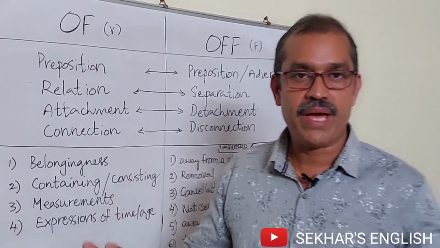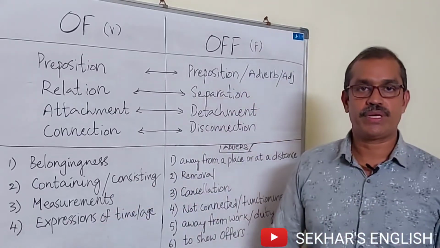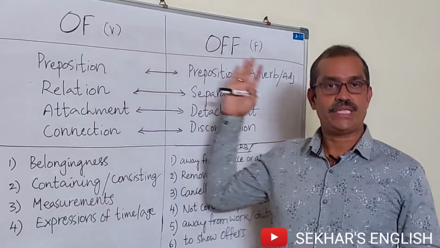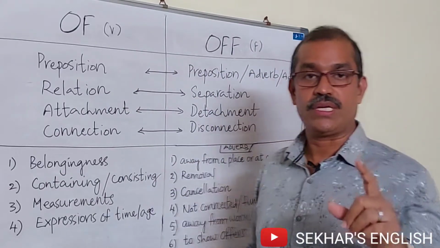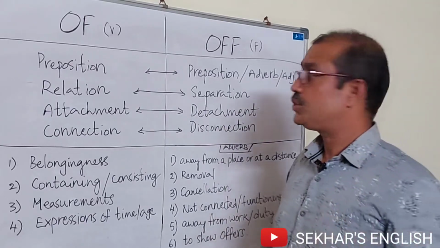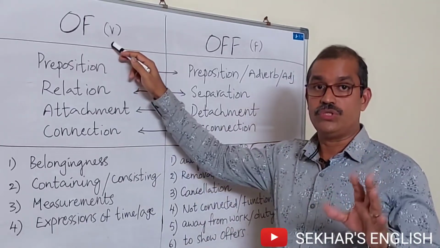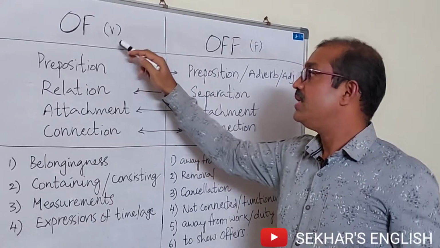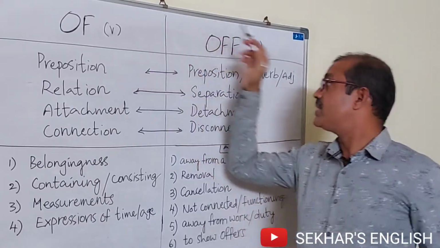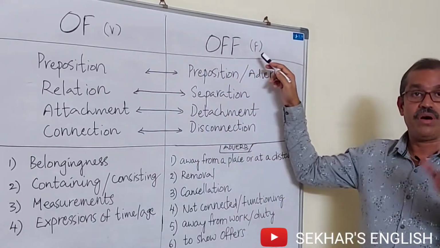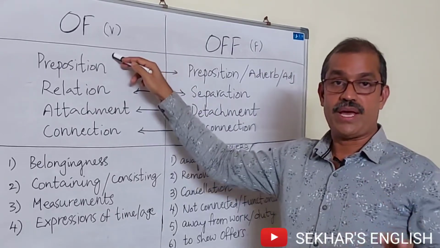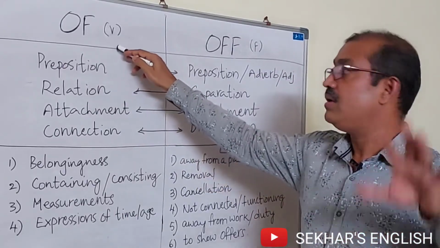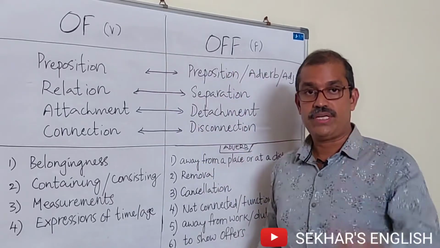Friends, today I am back with a very interesting topic, of and off. Friends, before we get started, I have to say one thing. OF should be pronounced as "ov". Don't say "of" with an F sound. It gives us a V sound. But here OFF has the F sound, there is no problem. But here you have to pronounce it as "ov". Don't say "of" and "of", right?